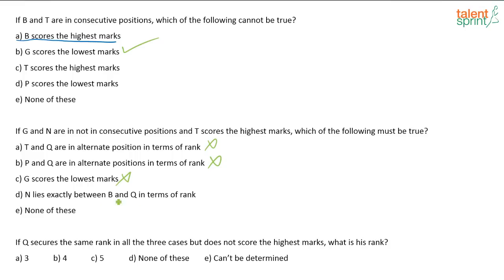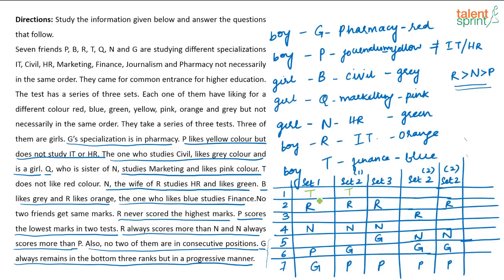N lies exactly between B and Q in terms of rank. See, you have filled so much. Only 2 places are remaining. This place will either be B or Q, and this place will also be either B or Q. Vice versa, if this is B, this is Q. Similarly, B and Q will be filled in these 2 places in this set also.